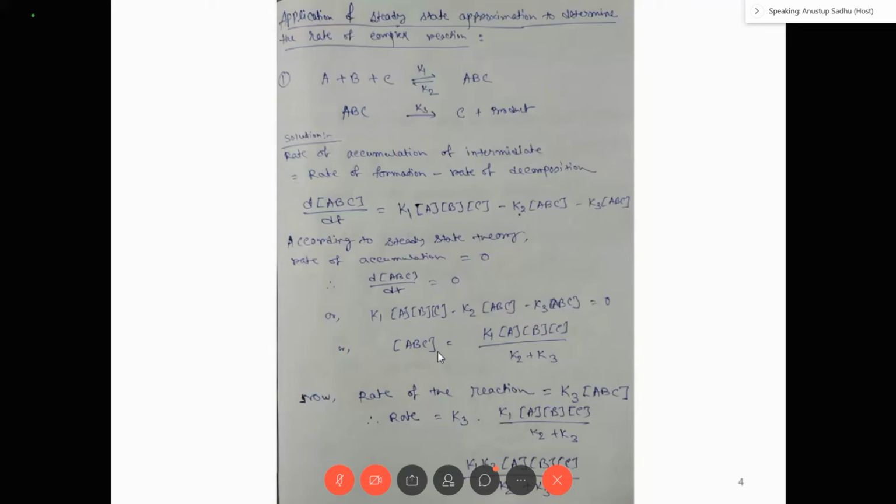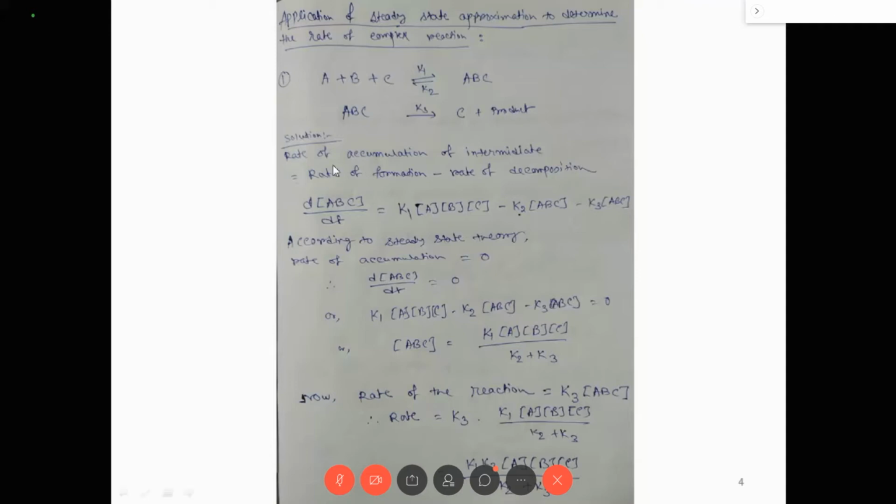Excuse me, sir. Sir, I have a doubt that why did the rate of accumulation is equal to zero here? Because rate of formation is equal to rate of decomposition. So what is the overall rate? Rate of accumulation means the overall rate of the formation of the intermediate, right? So if rate of the formation and rate of the decomposition are equal, right? So the overall rate of the formation of the intermediate is zero, or overall rate of the accumulation is zero, right? Can you understand or not? Yes, sir.